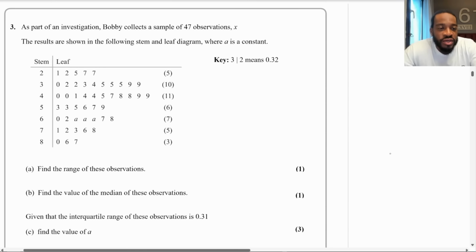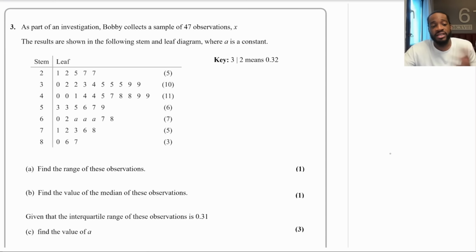All right, so question 3 says, as part of an investigation, Bobby collects a sample of 47 observations X. The results are shown in the following stem and leaf diagram where A is a constant. With the stem and leaf diagram, you've got the key: 32 means 0.32. Part A says find the range of these observations for 1 mark. So the range is the biggest take away the smallest. In that case, it's going to be this value at the end here, which is 87, which is 0.87.